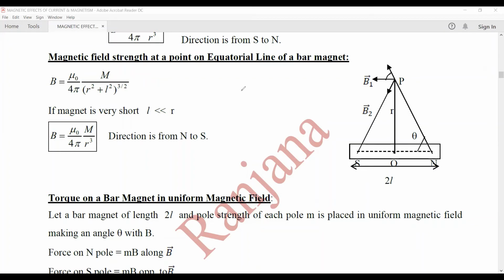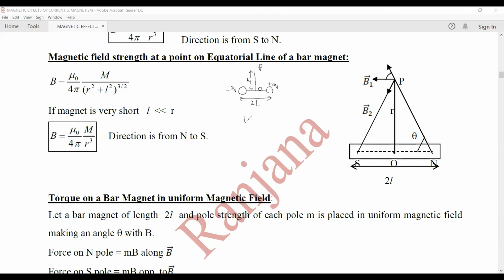So again, we'll write the expression similar to the electric dipole. Electric dipole, minus Q, plus Q, charges separated by a small distance. Let them be separated by 2L distance. And P is the point lying on the equator, which is at a distance R.